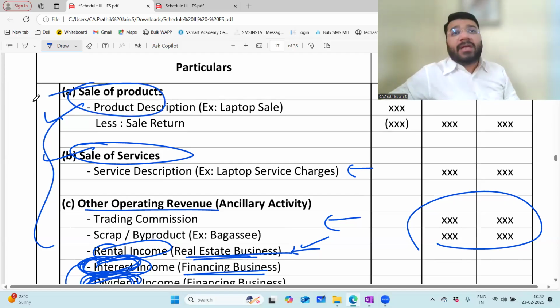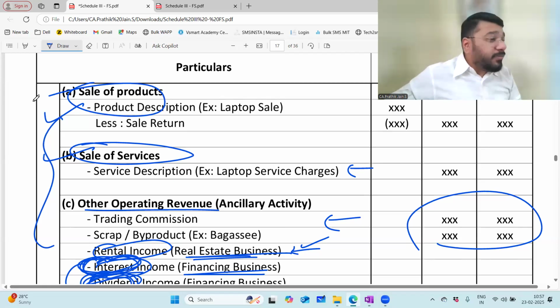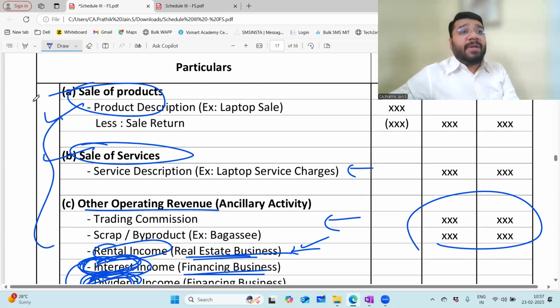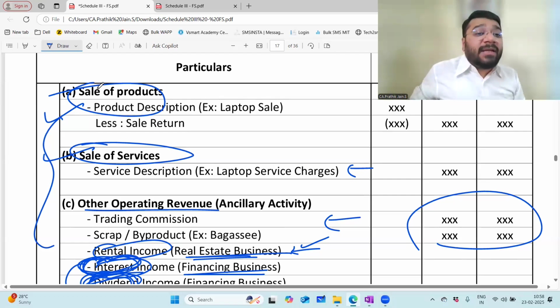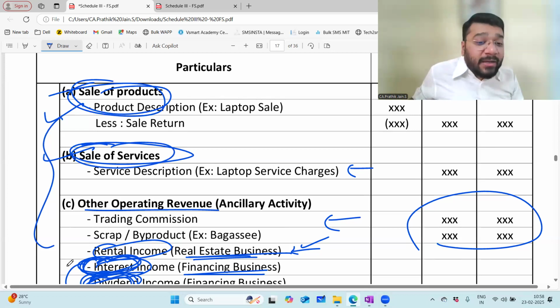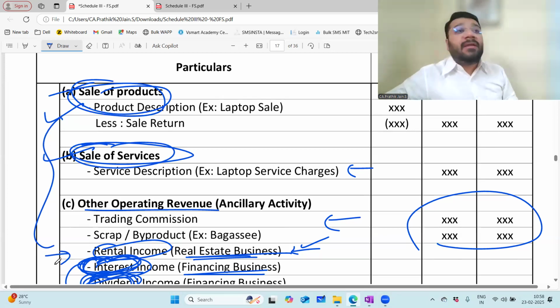But imagine by any chance you've not sold it, but instead you're using that property and renting it out. So again, it is one of the core activities of your business. So I will not classify that as sale of product or sale of services. I'll put it under rental income.